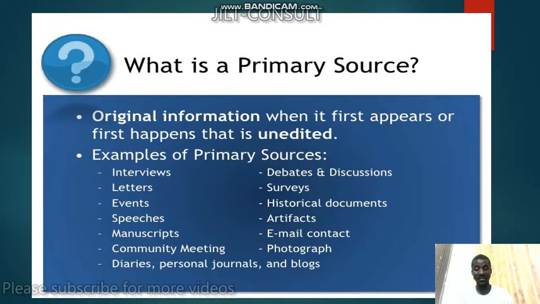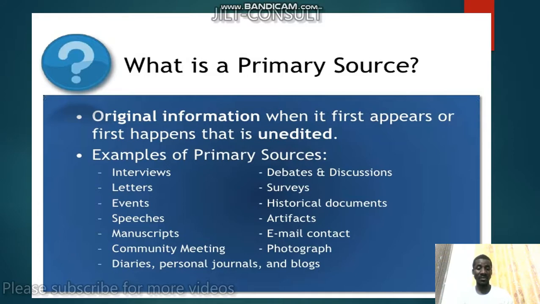Then we have diaries, personal journals, and blogs. So you have your diary, some small book that you jot something down in. You have your personal journal with your personal information in it, and all these are primary sources of information. We talk about the debates and discussions, the surveys. A survey is to go around and find out about something. You question people about something.